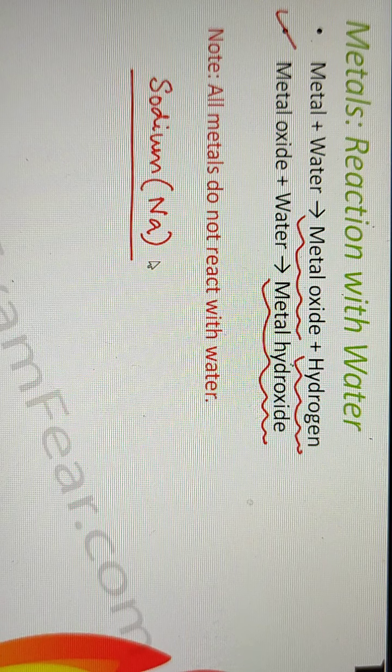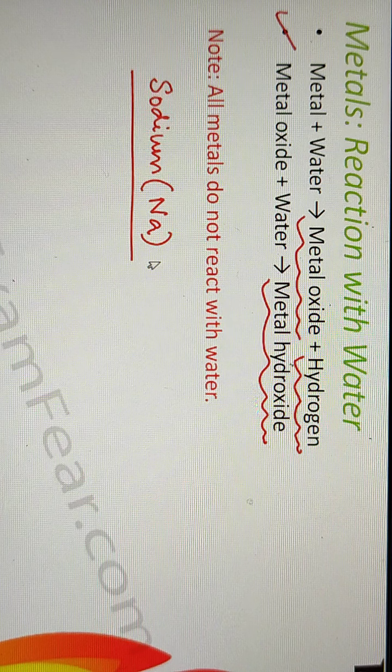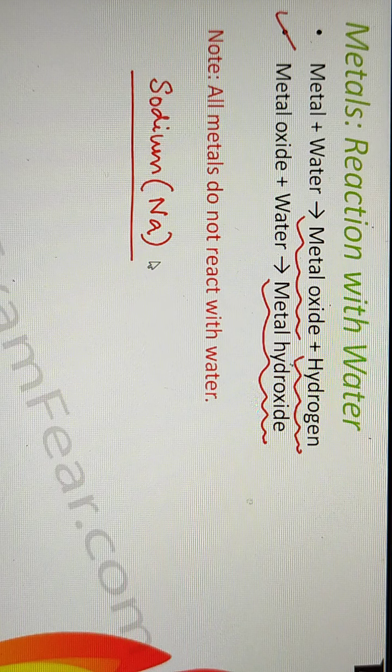If it is exposed to even a little bit of water, it can catch fire. Therefore, in your chemistry labs, sodium is stored with special care, because if it comes in contact with water or any moisture, it catches fire. Therefore it is always stored in kerosene.